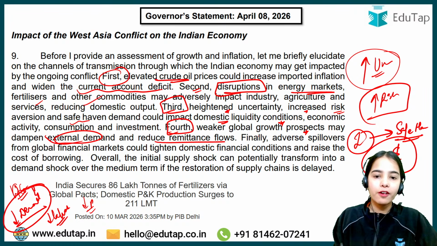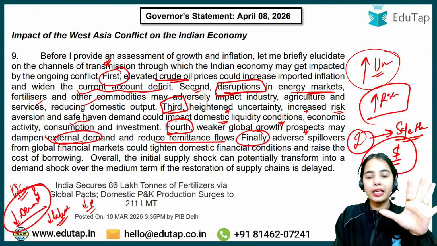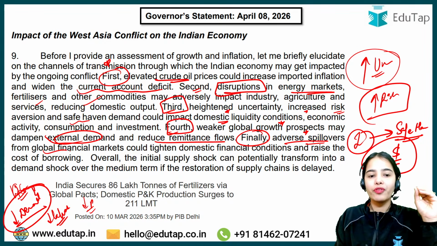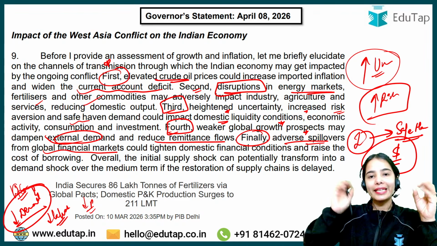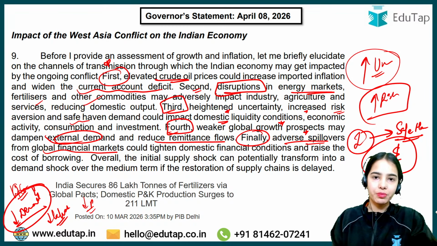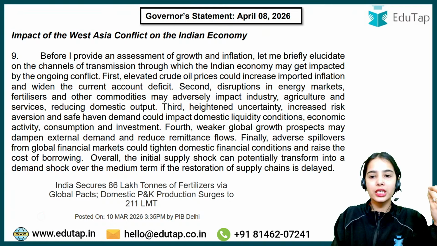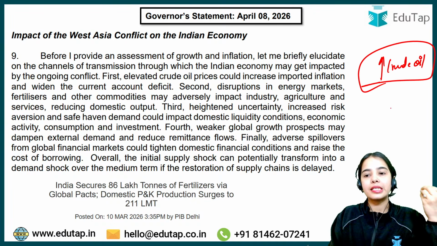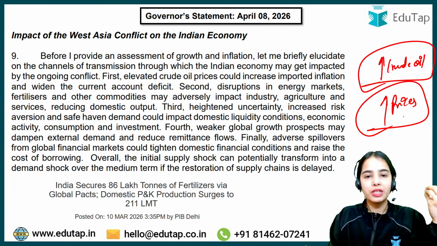Finally, the fifth transmission channel through which the Indian economy may get impacted is adverse spillovers from global financial markets. If there is a lot of volatility in the global financial markets, it can affect the domestic financial market also. And remember that in other countries also, with higher crude oil prices, the prices of other commodities will increase and inflation will rapidly increase.